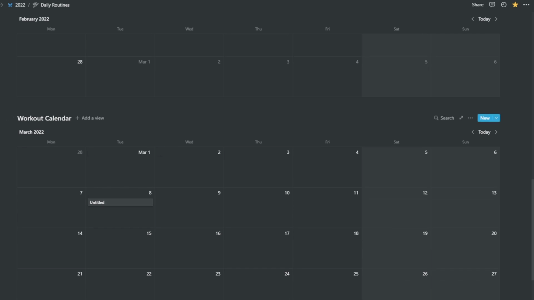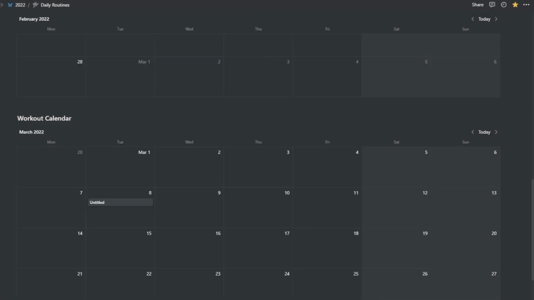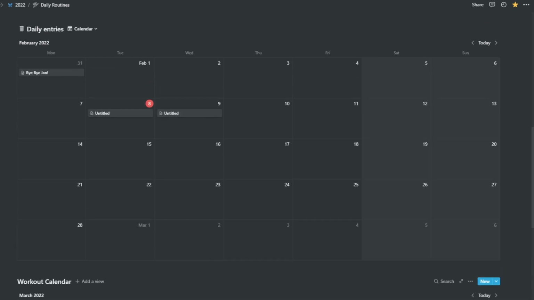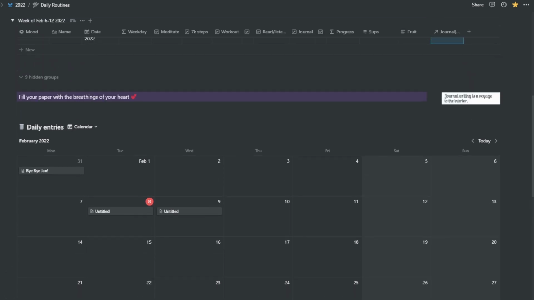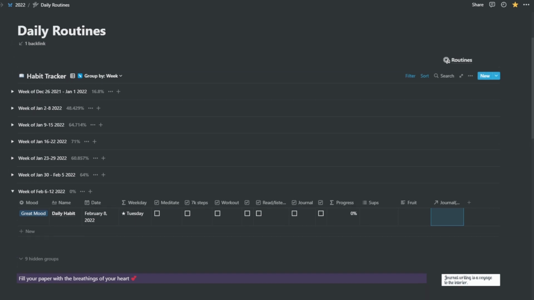So let's say I'm working out, I can just put in any information, and I at least have an overview of how many times a week and a month I have worked out. I think it's very useful. I like to keep all these pages together, basically my workout calendar, my journal, and my habit tracker, because I feel they're all connected, and if I can access them together, it's a lot faster for me.